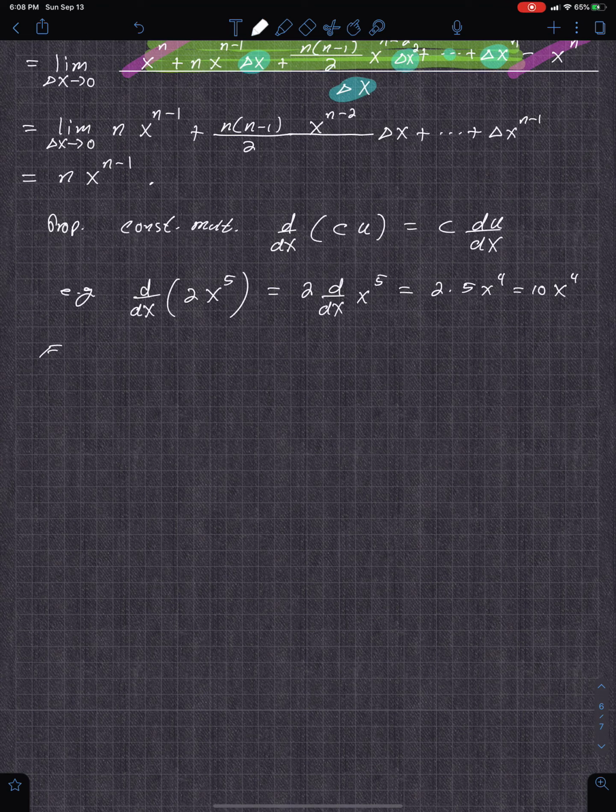Okay, one more, try this one. F of x equals negative 3x squared. So what's that going to be? Don't say equals there. When you do its derivative, here don't use the definition, just apply the properties. That's just negative 6x. That's it.